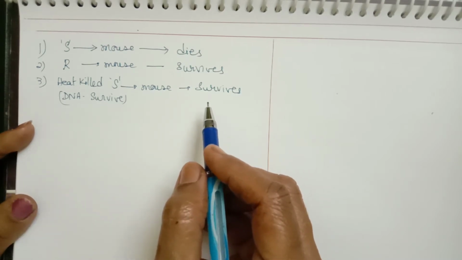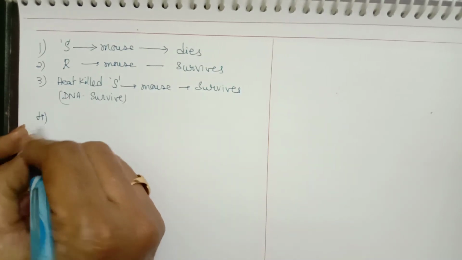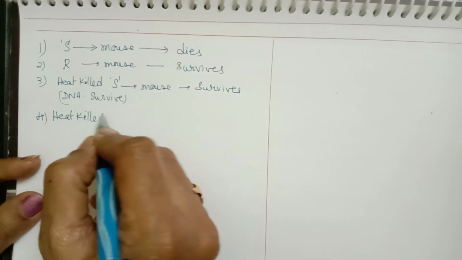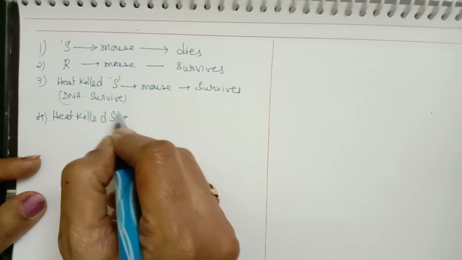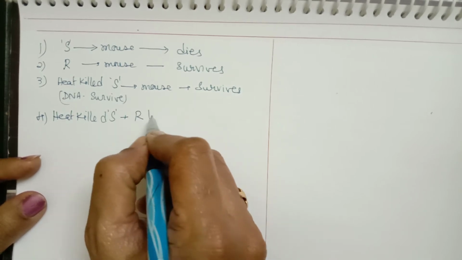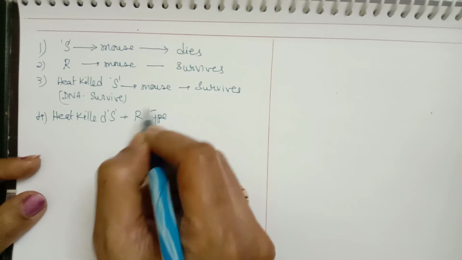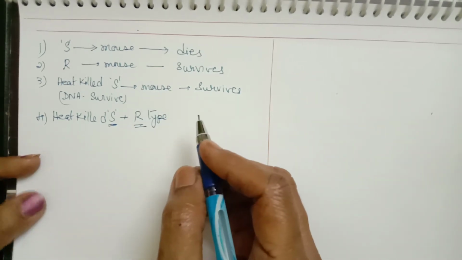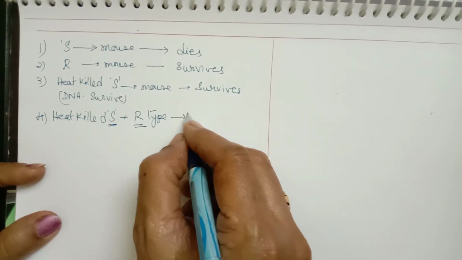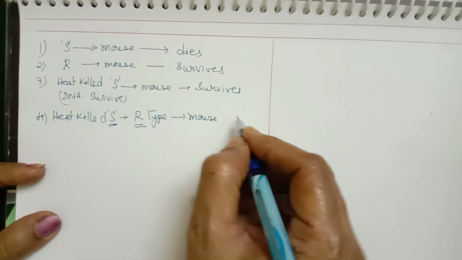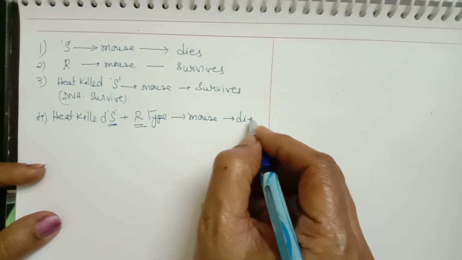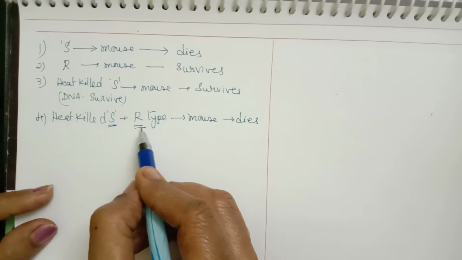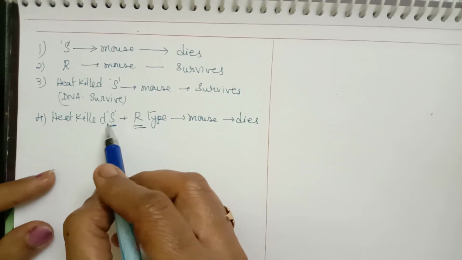Now, the fourth set of experiment: heat killed S-type is mixed with R-type. When these two are mixed together and injected into the mouse, the mouse dies, because the R-type of bacteria, which is avirulent, now changes into virulent.